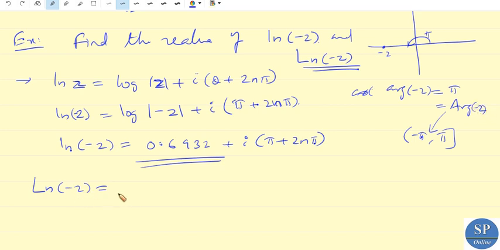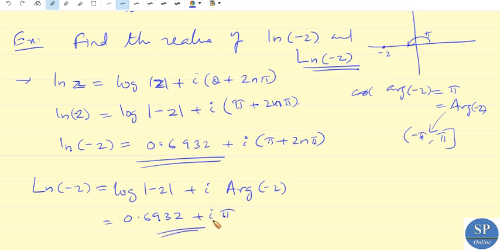So this is equal to log of mod minus 2 plus i into capital Arg of minus 2. Capital Arg of minus 2 is plus pi itself. So this is equal to log of mod minus 2, which is 0.6932, plus i into pi, or pi i. So this will be the principal value of log minus 2.